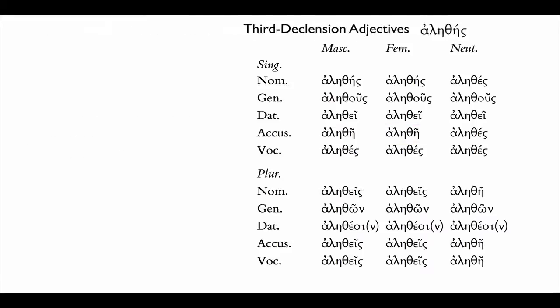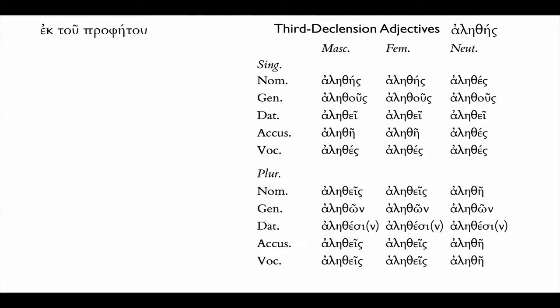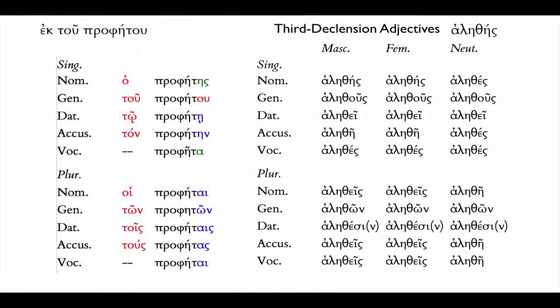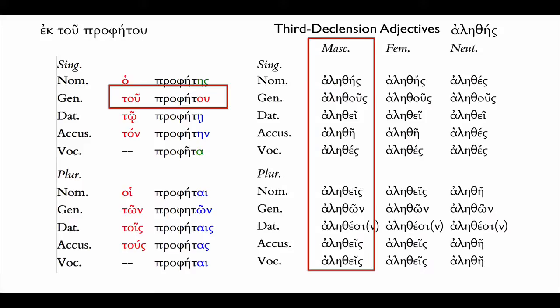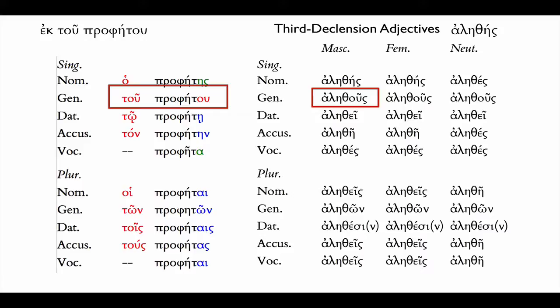Let's do just one more example with a third declension adjective. This time our noun will be tou prophetou in an expression like ek tou prophetou. So first we have to recognize what our noun is. Here's our chart. We can see that it is a masculine noun. It has the article ho. We can see that it's singular and it's genitive. So our adjective needs to be masculine, it needs to be singular, and it needs to be genitive. And there we have a match. Ek tou prophetou alethous, from the true prophet. Our adjective doesn't look like its noun, but they do occupy the same respective places in their charts.